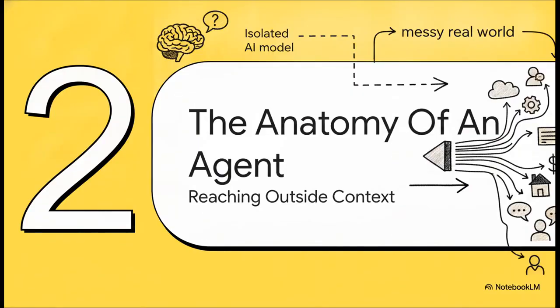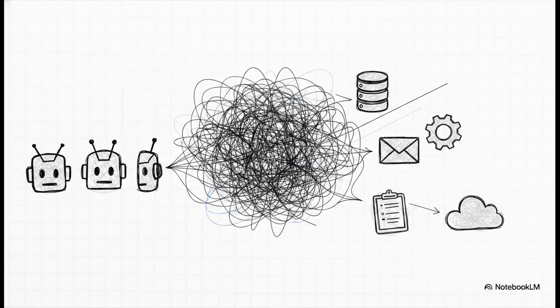Moving right into Section 2, the anatomy of an agent. Let's look under the hood and explore exactly how we solve this back-end problem of connecting an isolated AI model to the very messy real world. Okay, so the biggest hurdle here is an integration nightmare for developers, known as the M times N problem. Let's say you have M different AI clients. Think chat apps, IDE assistants, agent frameworks, and N different external tools, like your databases, Slack, internal APIs.